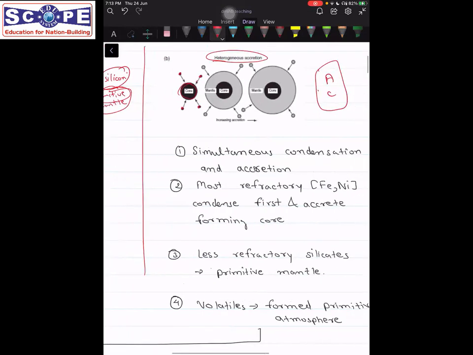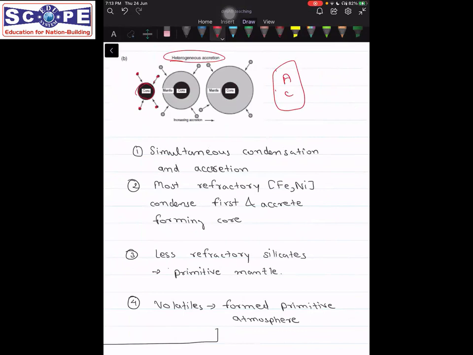But here it is saying that accretion and condensation took place simultaneously. So more refractory material got condensed first, and then started accreting, and this resulted in the formation of the core. And the less refractory material, of lesser melting point, or let's say condensation point, got condensed later, and then it got accreted.